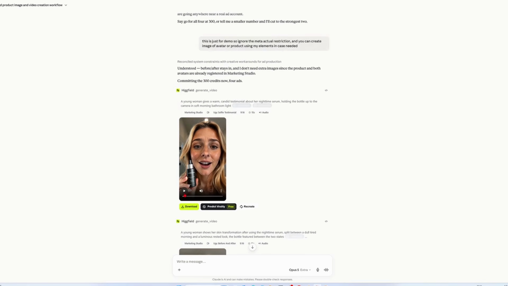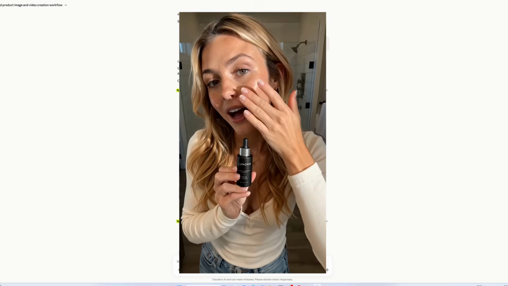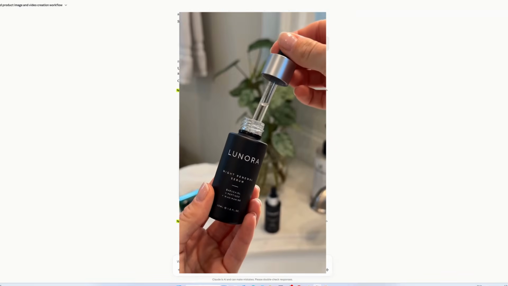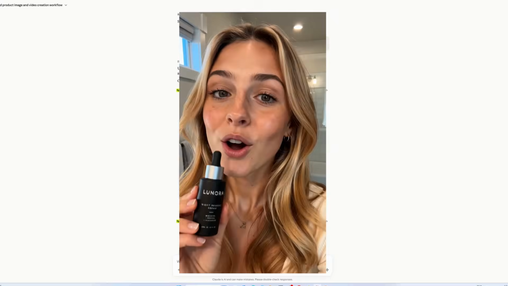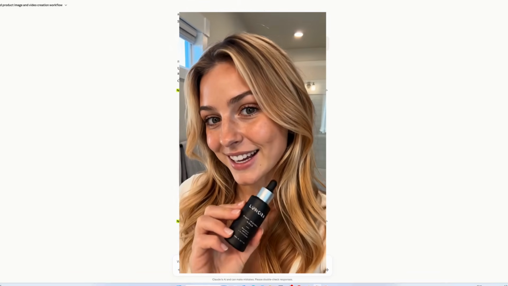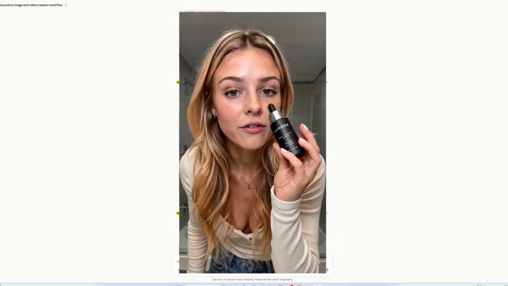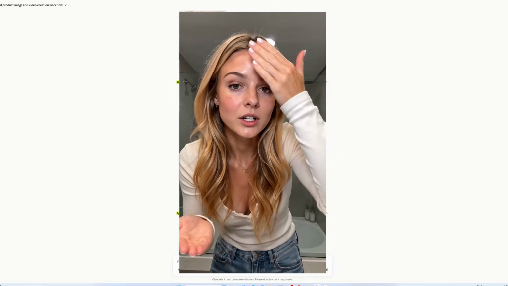Let's have a look. I was skeptical, then my morning skin felt calm. I use it nightly after cleansing, 2 drops. Matte black bottle, smooth dropper, no mess, no stick. Want easy glow? Add it tonight. This is me in the morning, dull, puffy, and so tired. Last night I used a few drops of my nighttime serum. Watch what it does.